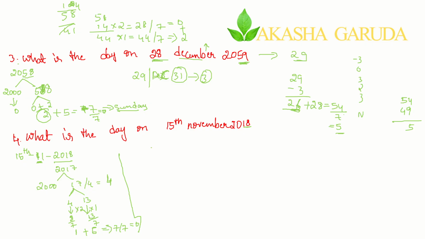2018th year is not a leap year. I have checked here. 2016th year is a leap year, but 2018th year is not a leap year, and it is not even divisible by 4. You will get the remainder 2.